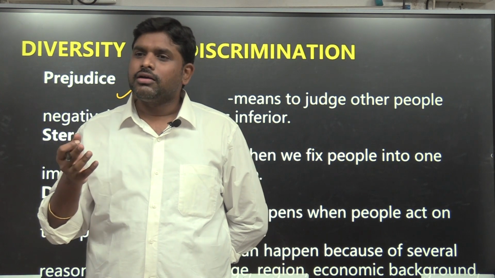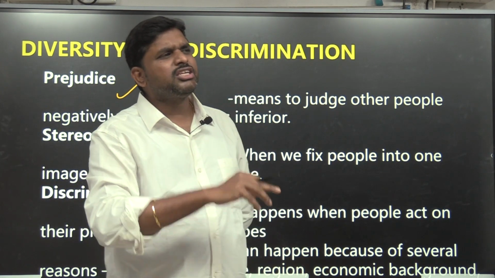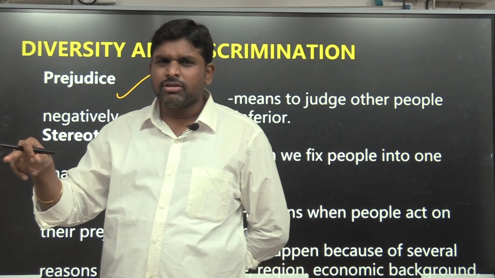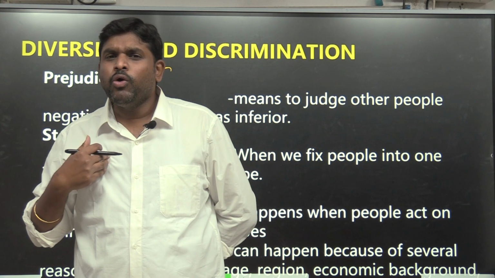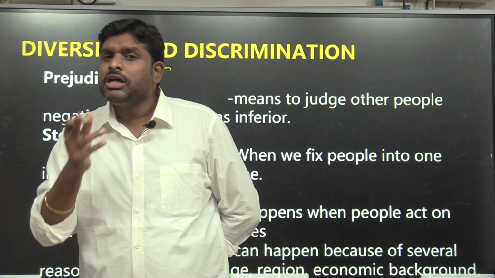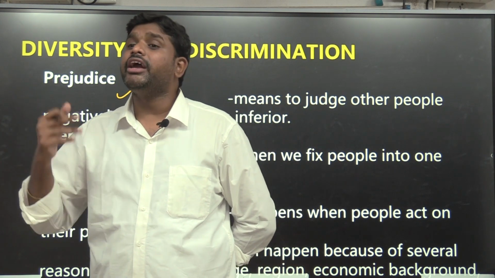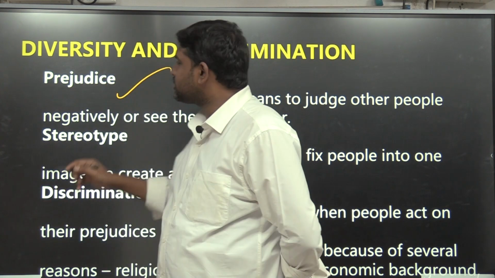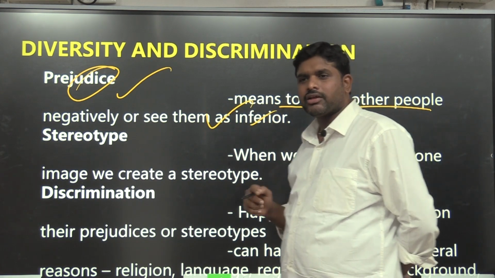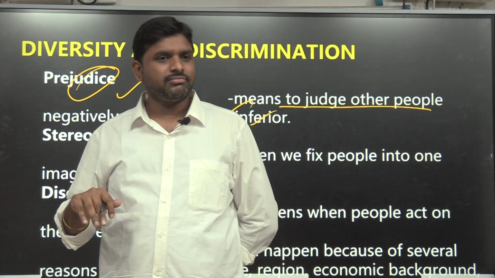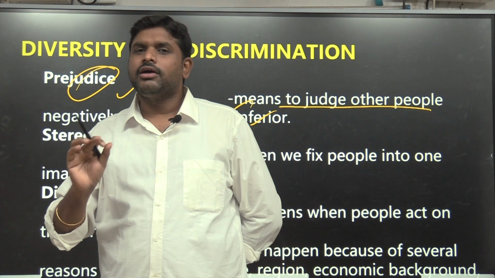Judging itself is wrong. So there is a prejudgment. Oh, your birth happened in this caste, this fellow will be like this. Your birth happened in this religion, this person will be like this. Your birth happened in this particular state, these people will be rude. Yes or no? Discrimination evolves because of prejudices. Oh, your father is a rickshaw puller, so this person will be like this only. Why is it so? It is because of prejudices. It means to judge other people negatively or see them as inferior. With a prejudgment, I judged already, by the caste, by the religion, by the region. Prejudices.